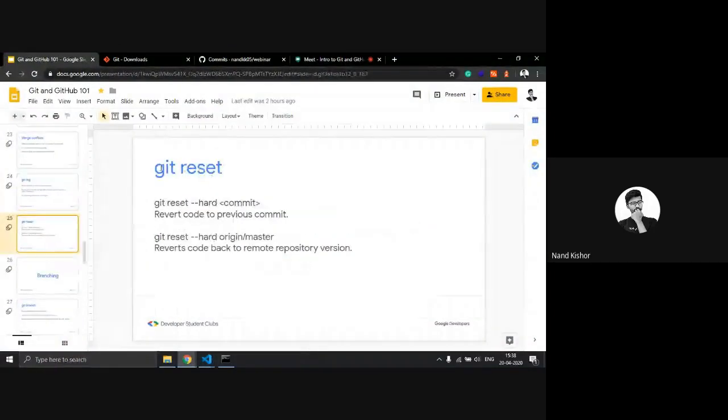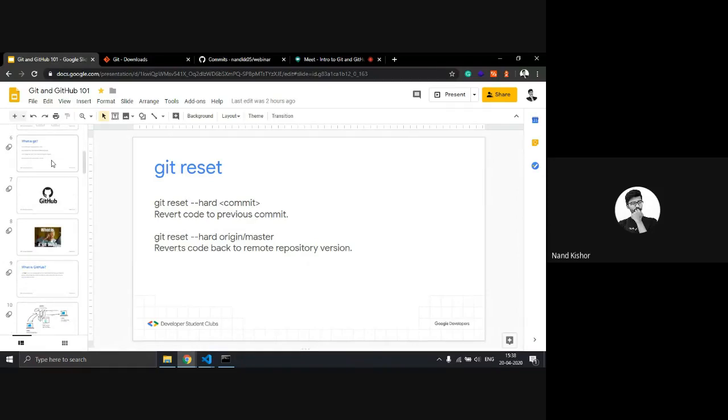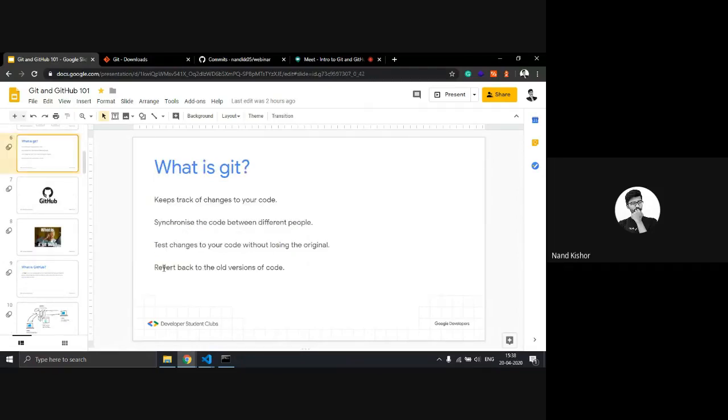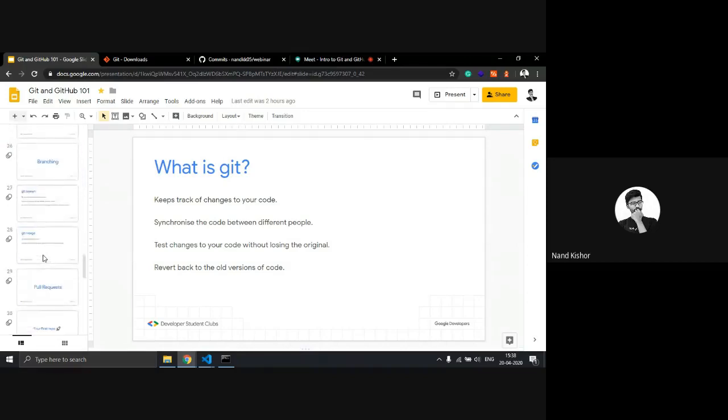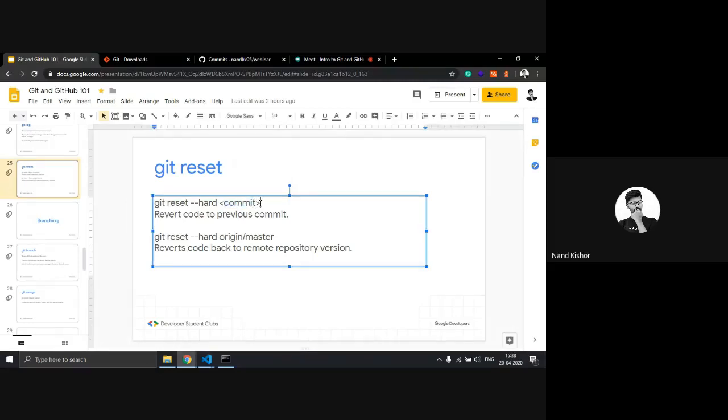So this is the command git reset. Why do we use git reset? As I told you earlier, you can revert back to the old versions of your code. So we are going to use this command, git reset. We use it as git reset --hard, then the commit we want to use.